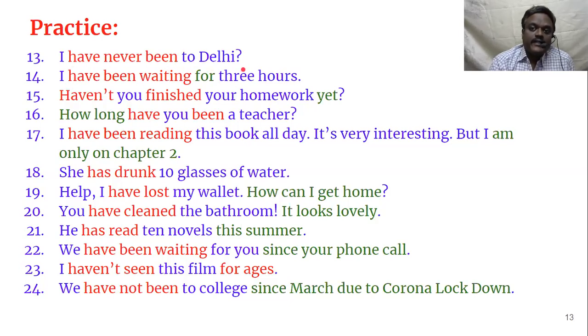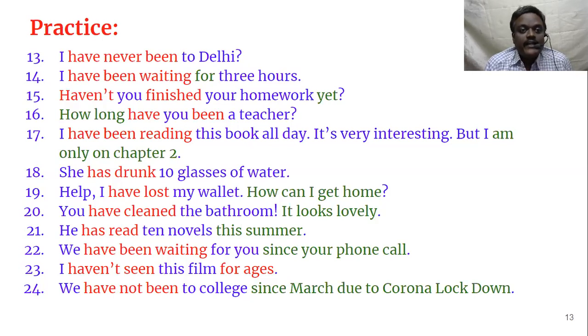I have never been to Delhi. I've never been to Delhi. See here, whenever we say I have never been to Delhi, it also suggests that he wants to go to Delhi. If he says I did not go to Delhi, that suggests that I have never gone to Delhi so far, and I am not interested to go to Delhi even in the future. But if I say I have never been to Delhi, it suggests that he wants to go. So it is a positive response. So here you have to use present perfect tense.